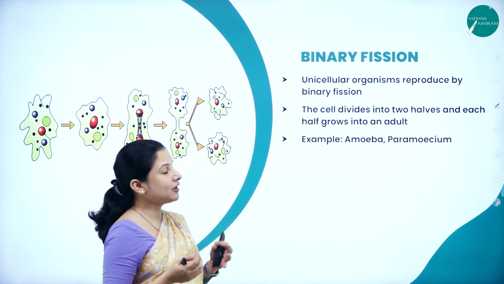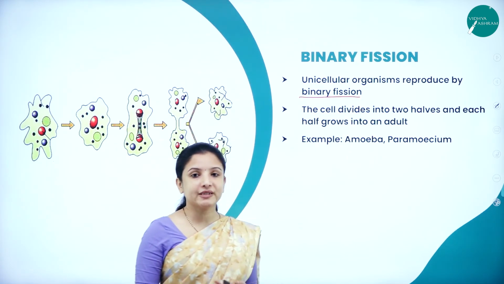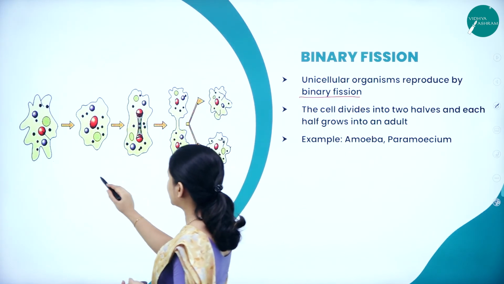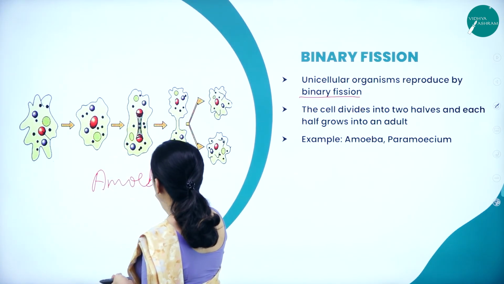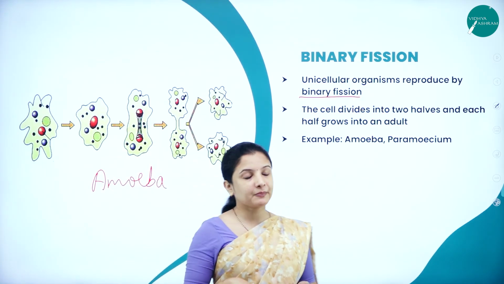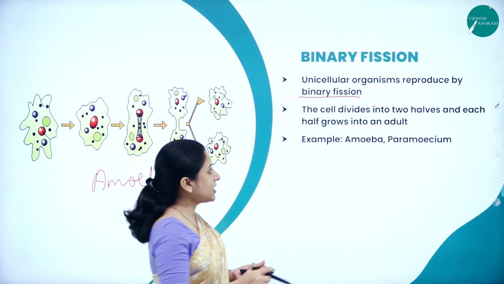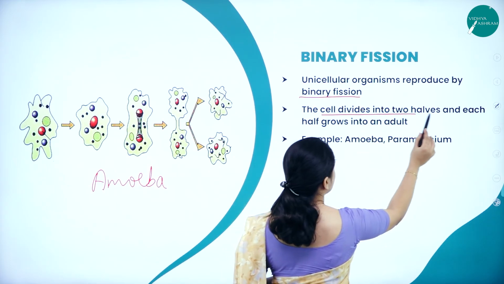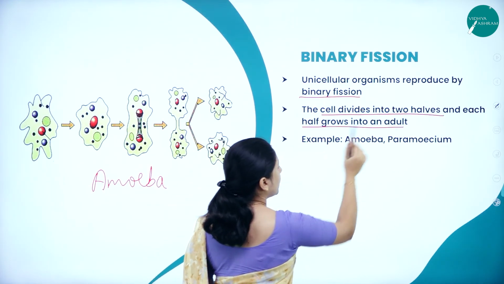So here unicellular organisms reproduce by binary fission. One of the best examples of a unicellular organism that we can take is amoeba. So amoeba usually reproduces by binary fission. Here the cell of the amoeba divides into two halves and then each half grows into an adult.